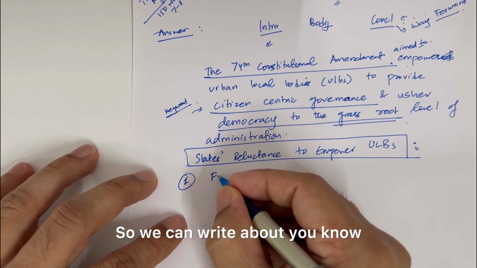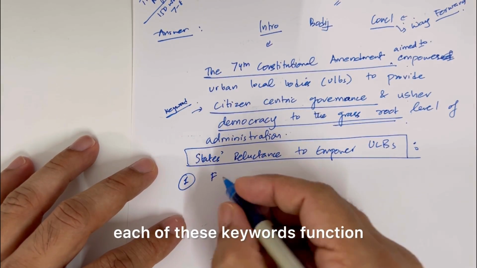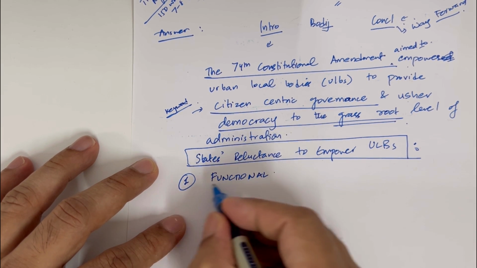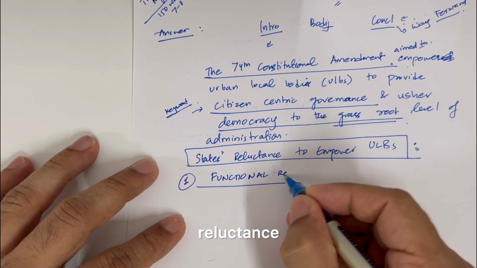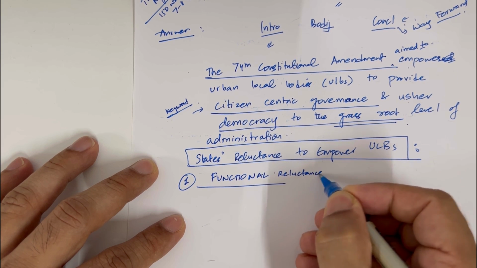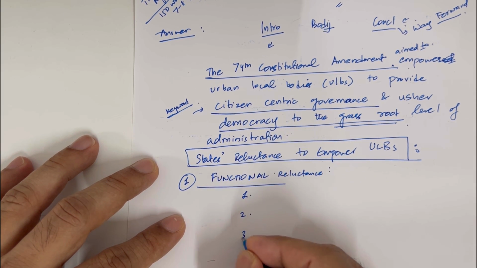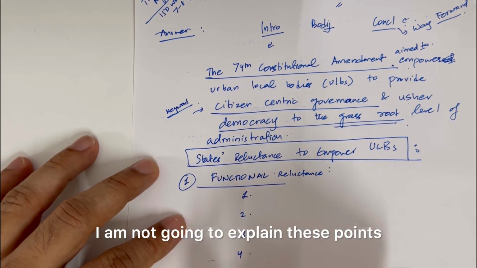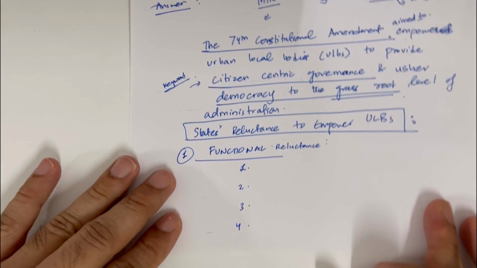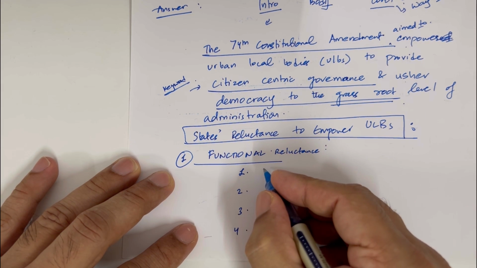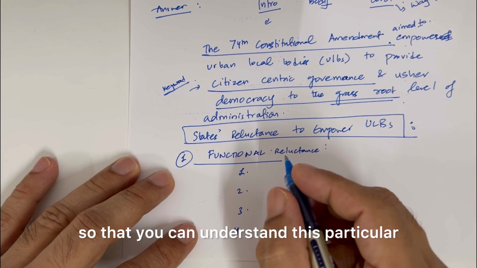So, we can write about each of these keywords: functional reluctance, and then we can give points 1, 2, 3, 4. I am not going to explain these points, I want you to do it yourself. I want you to read this topic, discuss this topic, so that you can understand this particular topic.